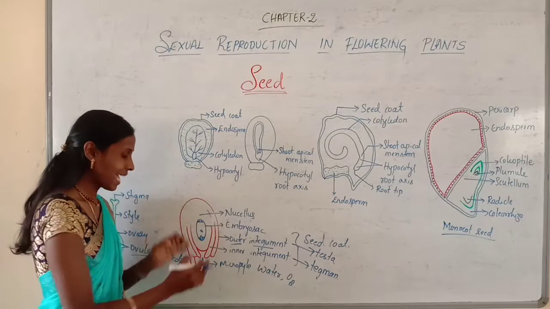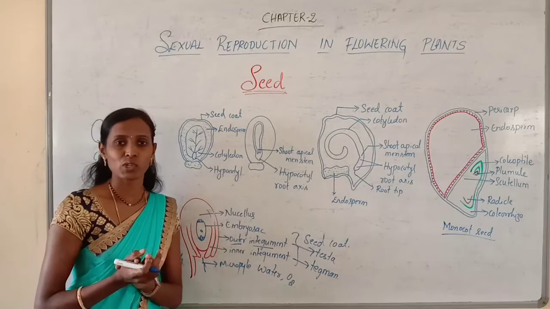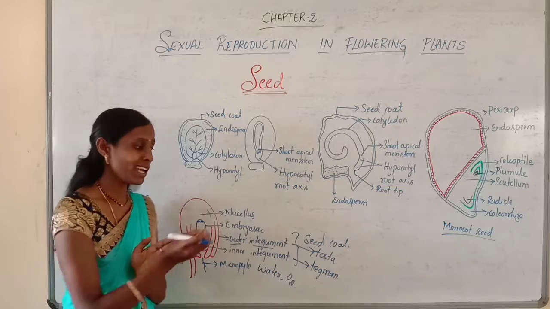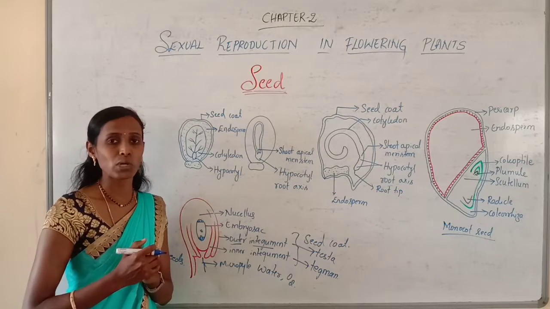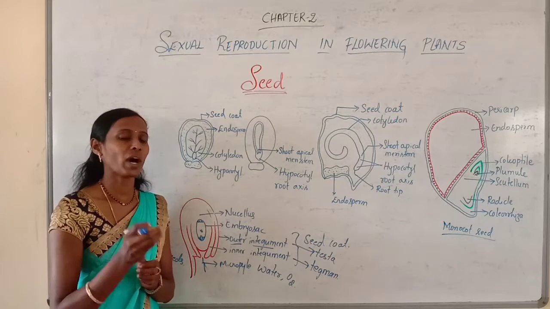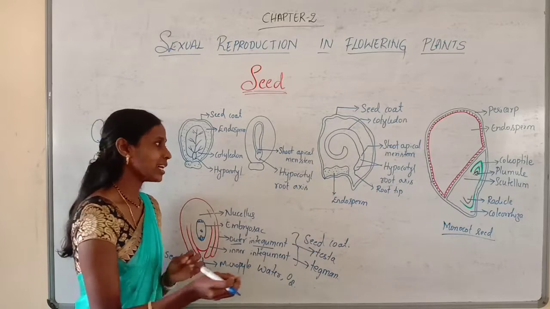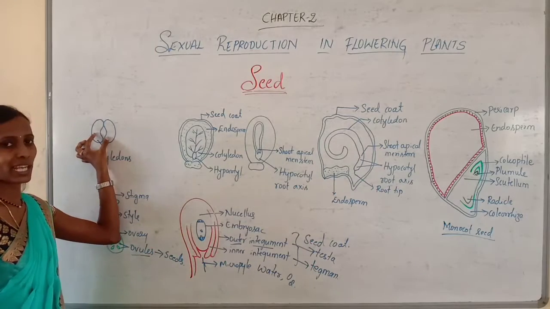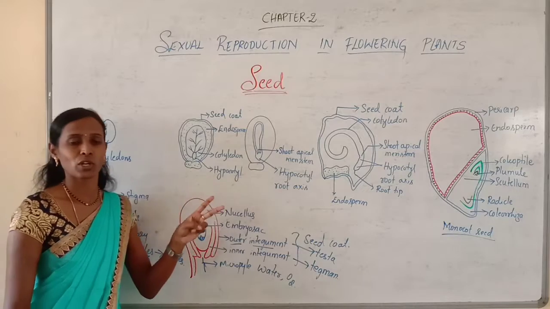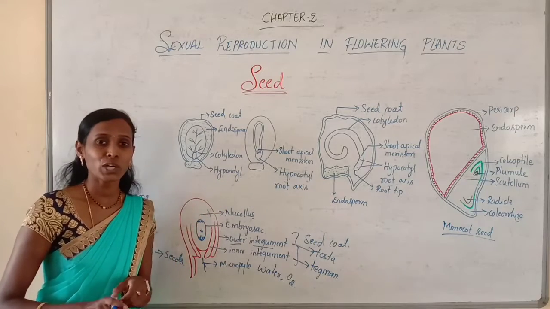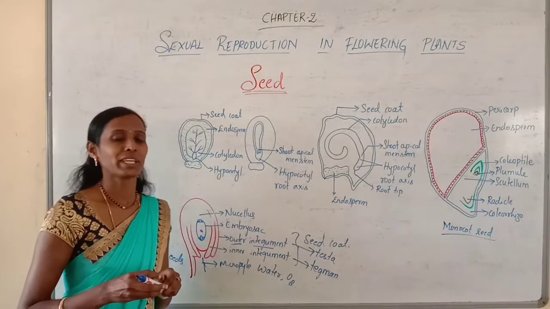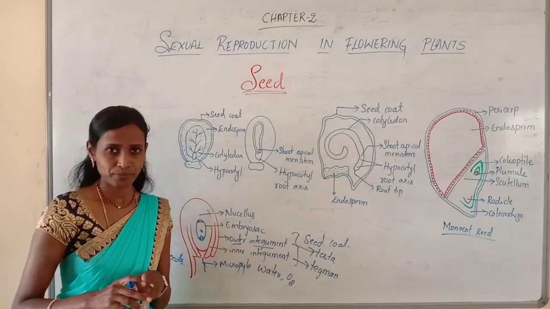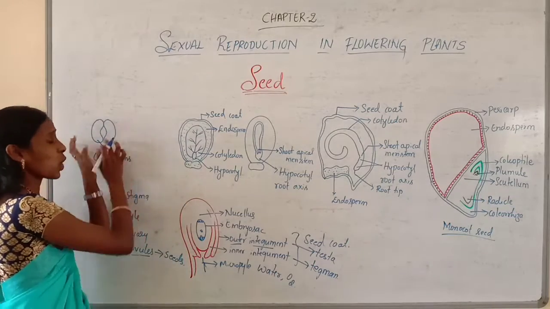And as I said, the seed comprises an embryonal axis, one or two seed coats, and one or two cotyledons. If it is a dicot, it usually contains two cotyledons. If it is a monocot, it contains a single cotyledon, and that single cotyledon we call scutellum.